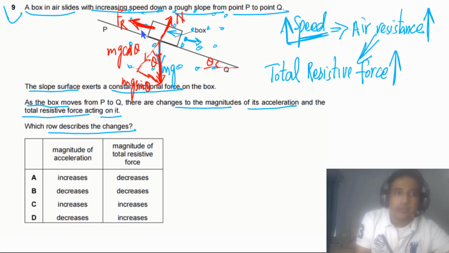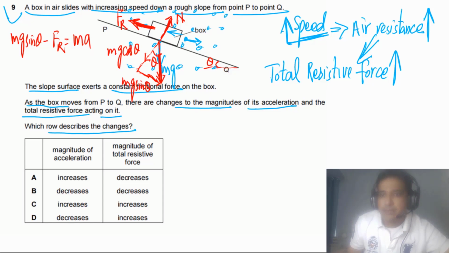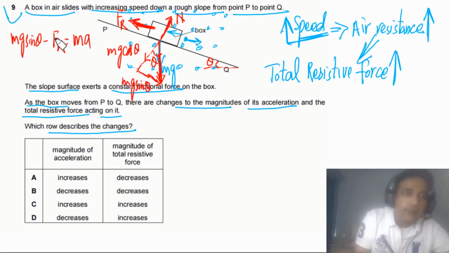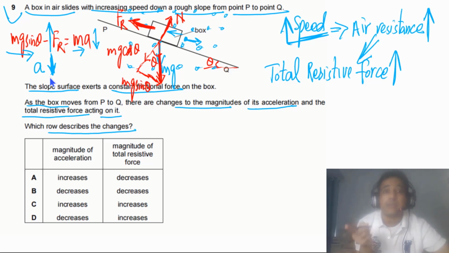So along the plane we have mg sine theta minus Fr, and this is equal to ma. Fr is increasing but mg sine theta is constant, and the mass is constant, so a has to go down because the net force decreases. So acceleration will decrease with time, even though the speed is increasing.